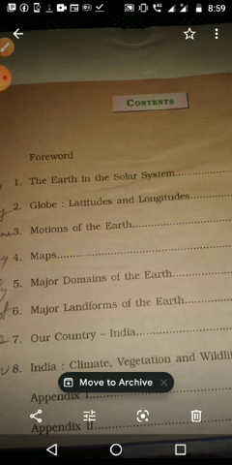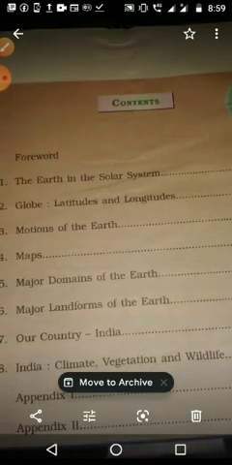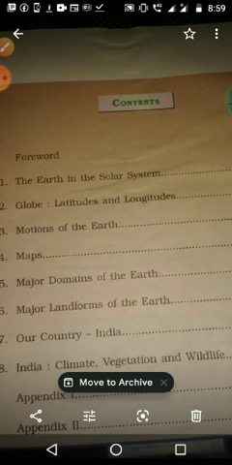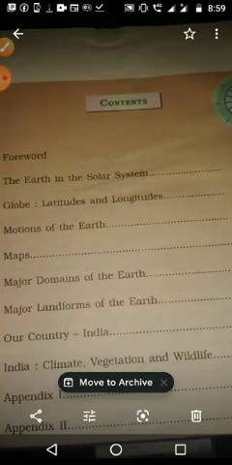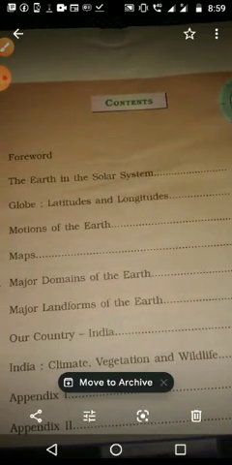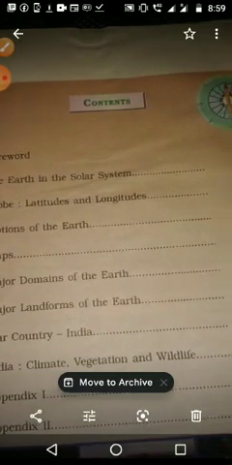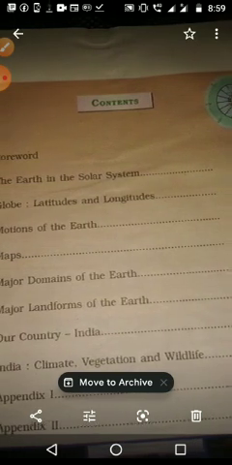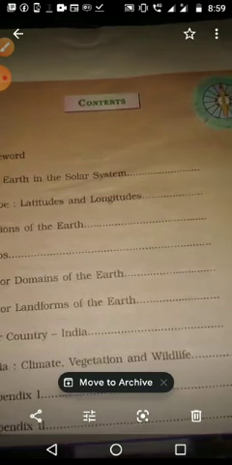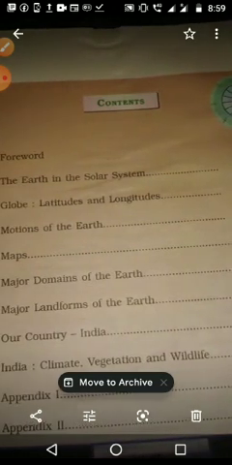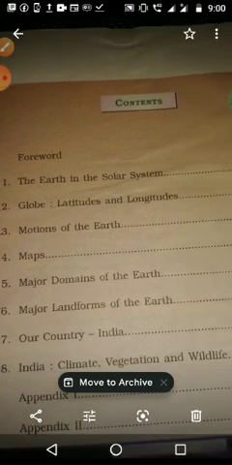Then the 8th lesson, that is India: climate, vegetation and wildlife. In that we have seen we are having the monsoon climate. Then we have seen the different types of vegetation, different types of forest. Not in detail, in a short nutshell we have seen. Then again we studied about wildlife, which animals are available in which area. These are the lessons that we studied in geography of 6th standard.